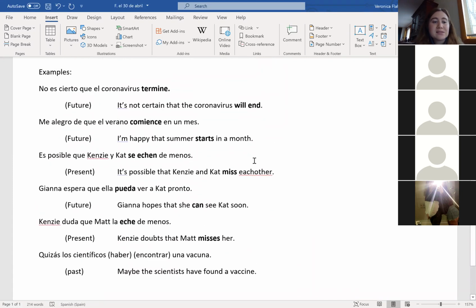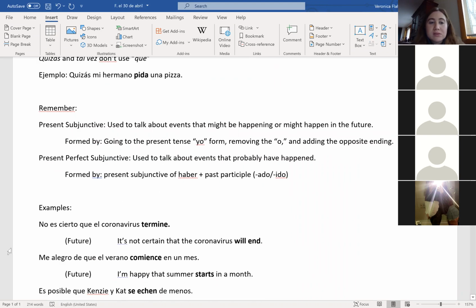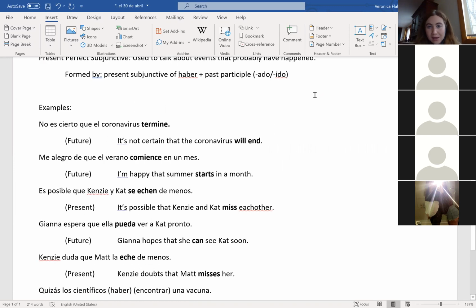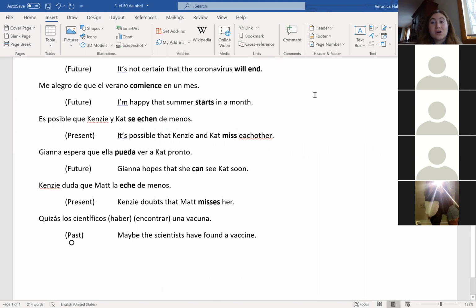And since it's the past, are we going to use the present subjunctive or the present perfect subjunctive? Present perfect. Thank you, Becca. So we're going to use the present perfect subjunctive, which means that we have to conjugate haber in the present subjunctive and give the past participle of encontrar.